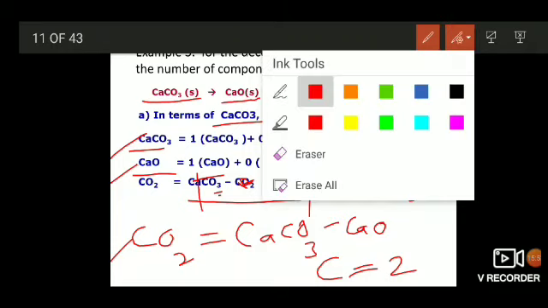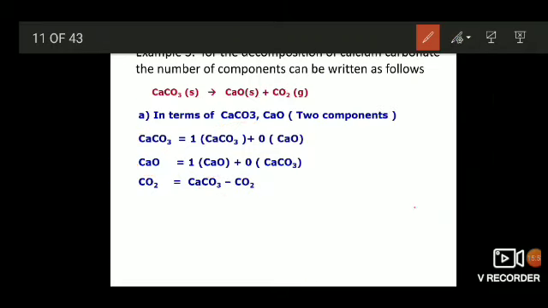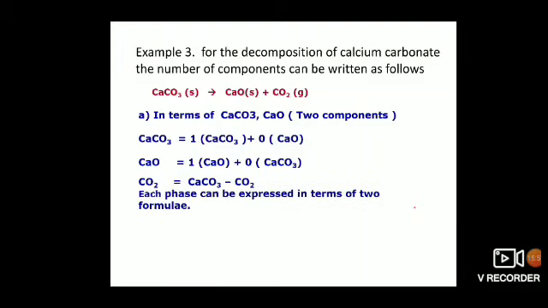That is, each phase can be expressed in terms of two formulae. Number of components is 2. Now, why shall we take only these two, CaCO3 and CaO? Can't we take any other two? Yes, we can take. Now, coming to the next example, by taking other two components.